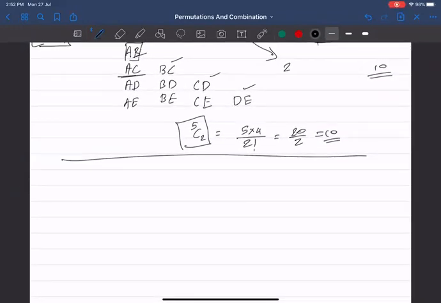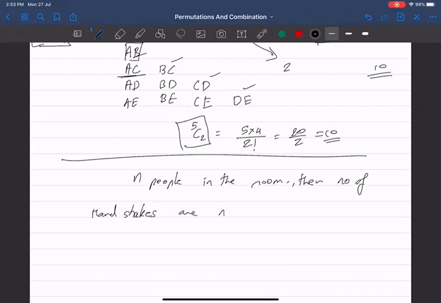It is absolutely clear. If you have n people in the room, how many handshakes are possible? Then nC2, number of C2. nC2, finished. Absolutely clear. Okay, this rule has become our very good rule. Okay.